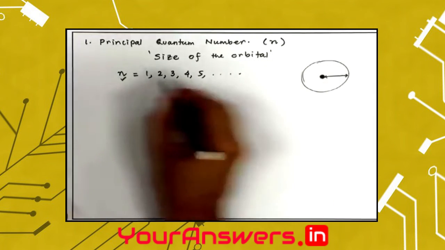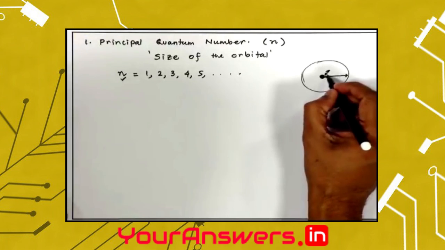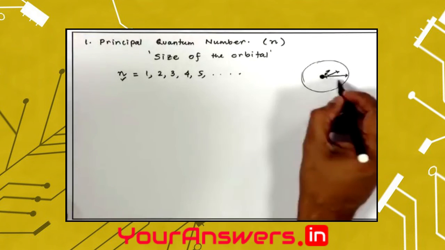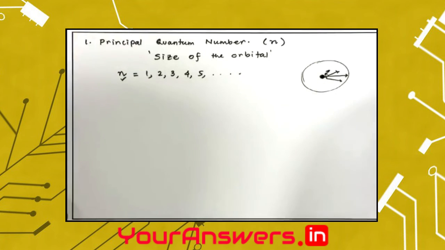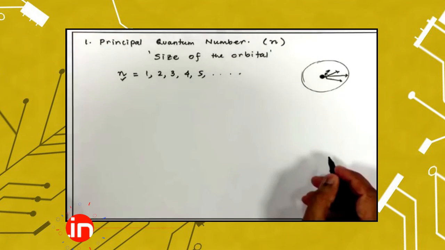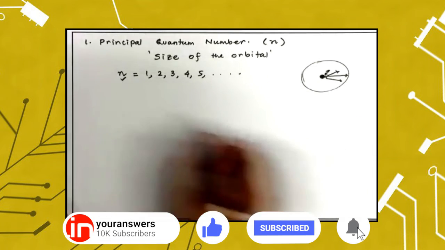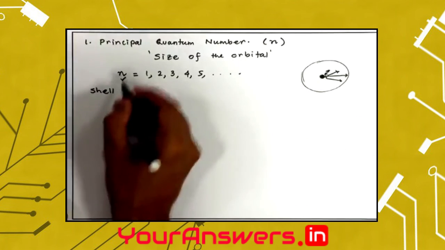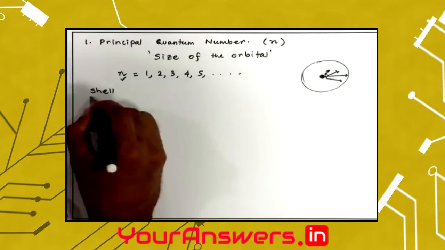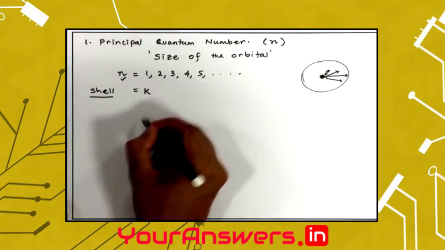So n equals 1 means the electron is closer to the nucleus, n equals 2 it is a little farther, n equals 3 it is farther, and it goes on with 4, 5 and 6. These different values of n also have different names. We signify them as shells. When n equals 1, we call it the K shell.